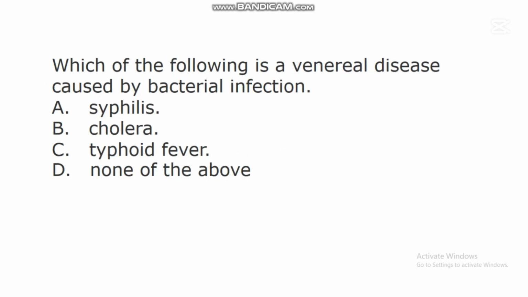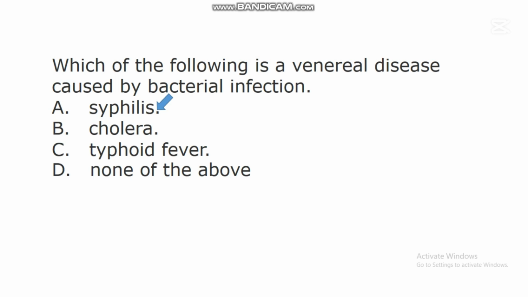The next question says, which of the following is a venereal disease caused by bacterial infection? A. Syphilis. B. Cholera. C. Typhoid fever. D. None of the above. In this question, the correct answer is A. Syphilis.